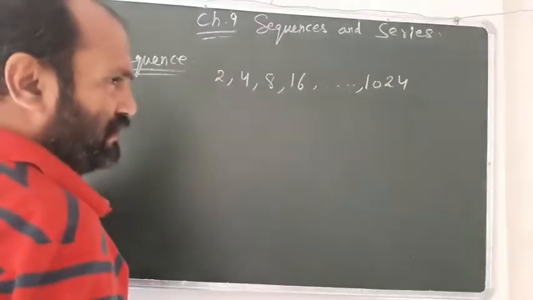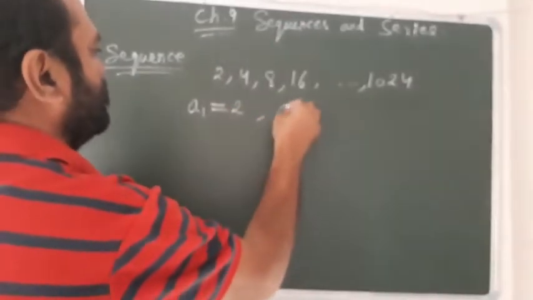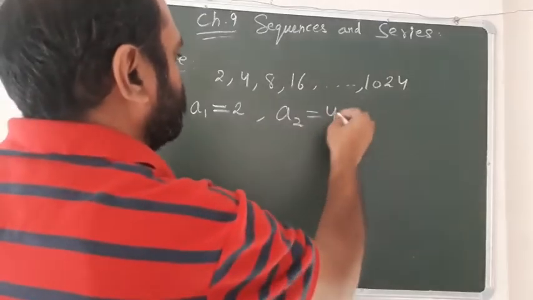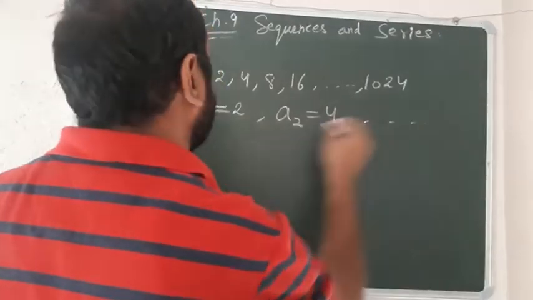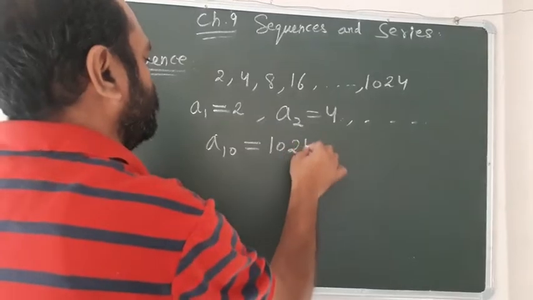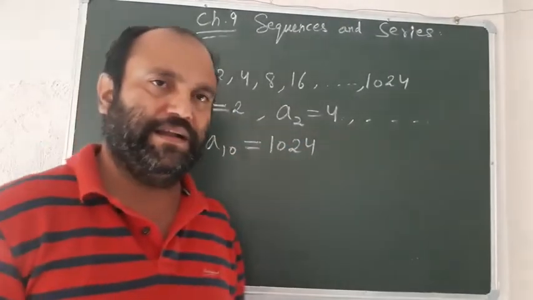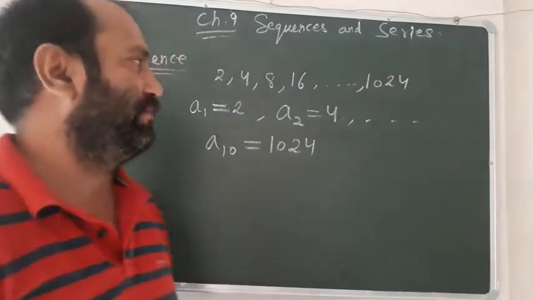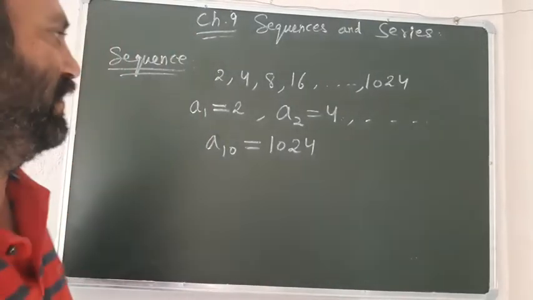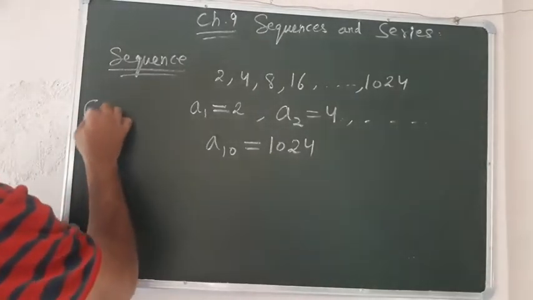This is the finite sequence. Here the first term is 2, its second term is 4 and so on, and its 10th term is 1024. There are 10 numbers, finite numbers, so that's why this sequence is called a finite sequence.